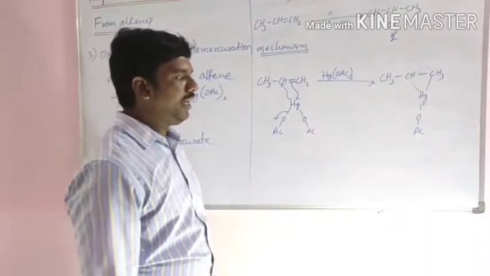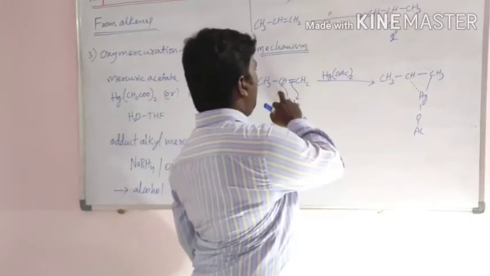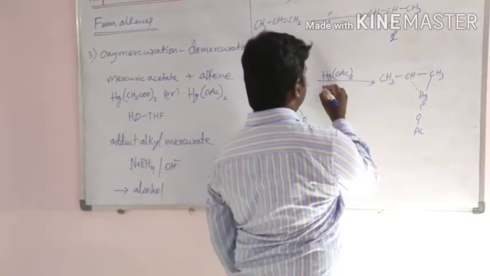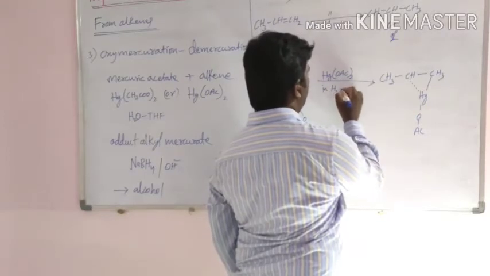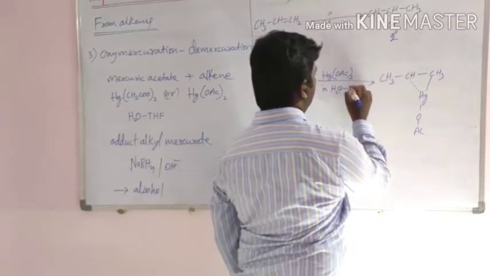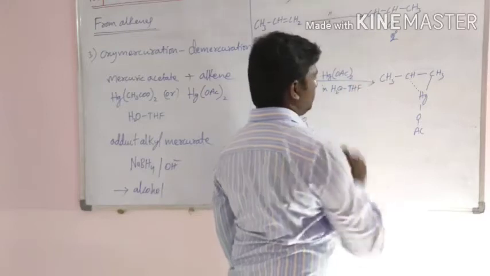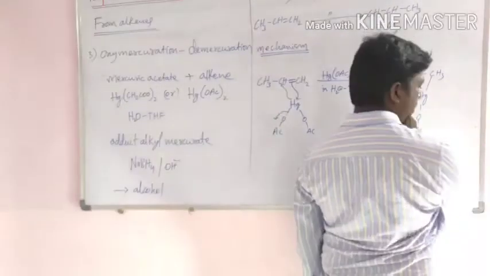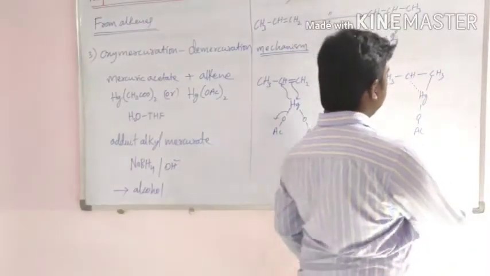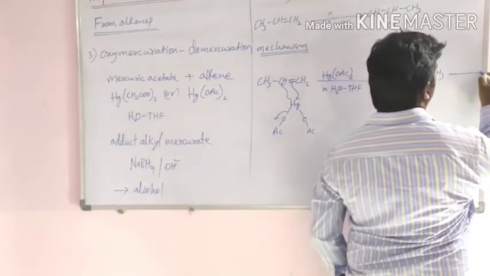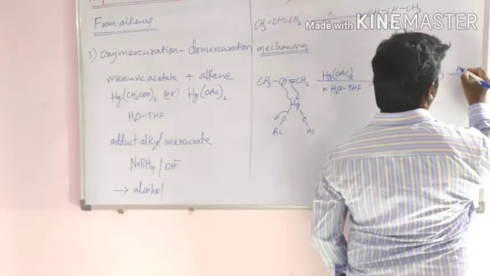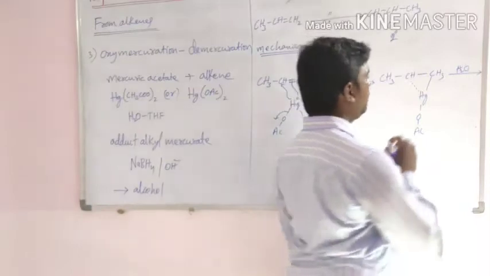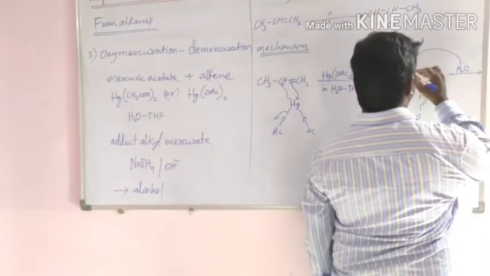What happens in this reaction? Alkene reacts with mercuric acetate in the presence of H2O THF solvent solution, and next this compound is formed. Here H2O, the nucleophile, attacks at this carbon atom.